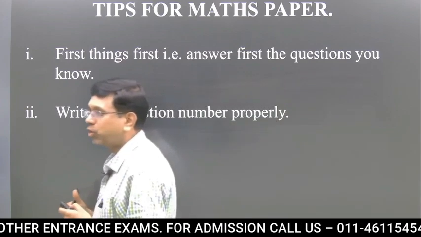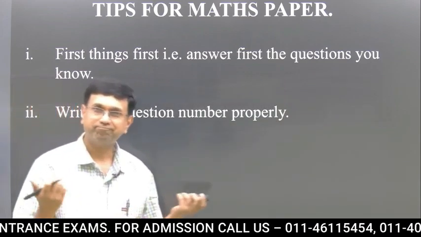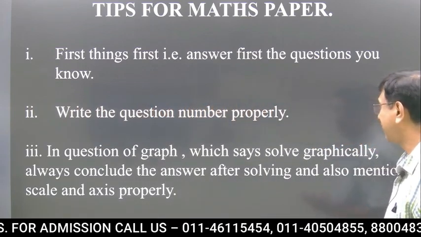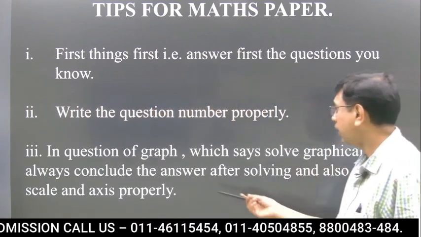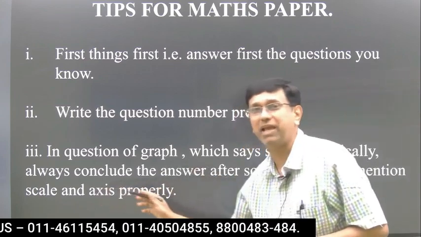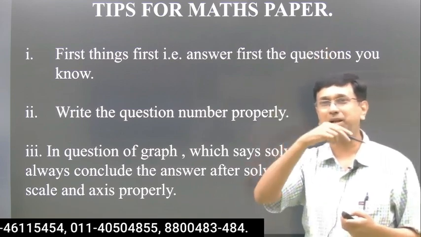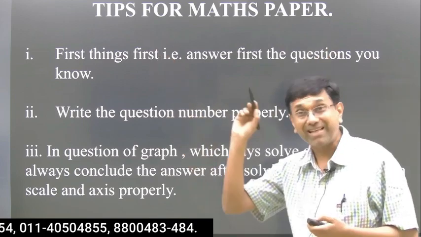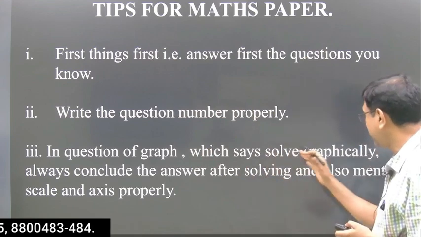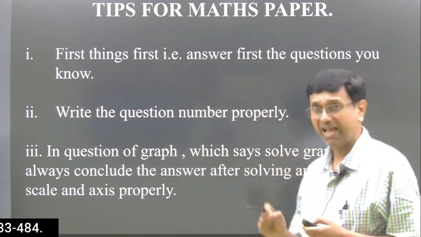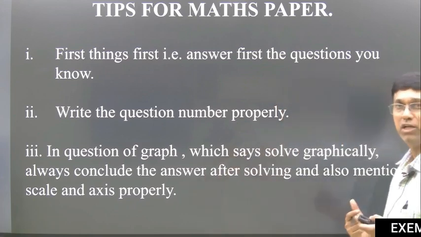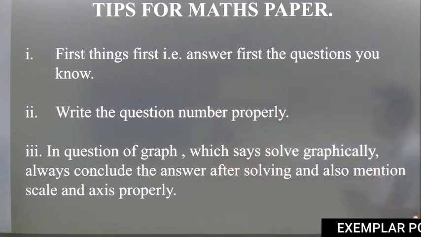जल्दीबाजी में हम question numbers properly नहीं लिखते. You lose marks. In questions of graph which say solve graphically, always conclude the answer after solving and also mention the scale and axis. कुछ लोग हैं बस ऐसे बनाया ग्राफ बना के आ गए. X axis, Y axis, the scale you have taken. So you need to do that and then conclude the solution, whatever it is. So you need to be doing this, right?